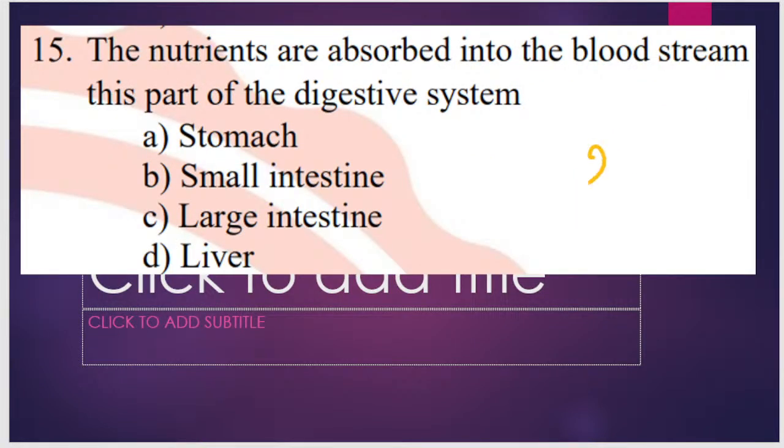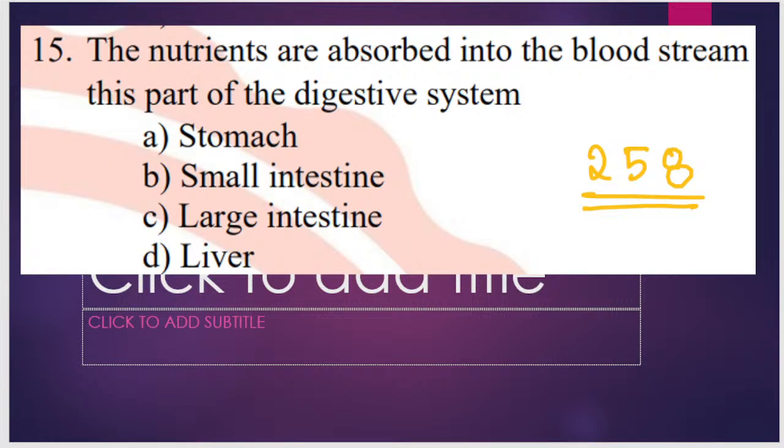Question number 258. The nutrients are absorbed into the bloodstream in which part of the digestive system? Stomach, small intestine, large intestine or liver.